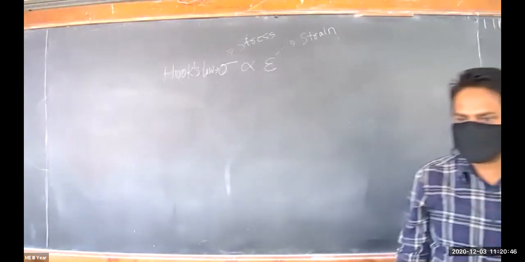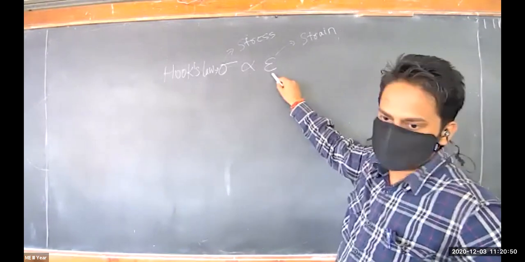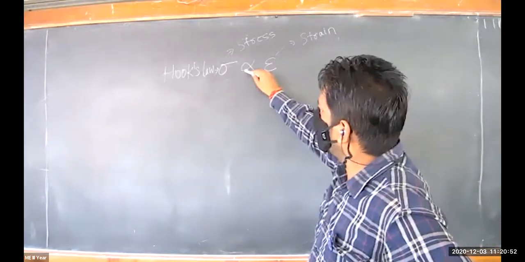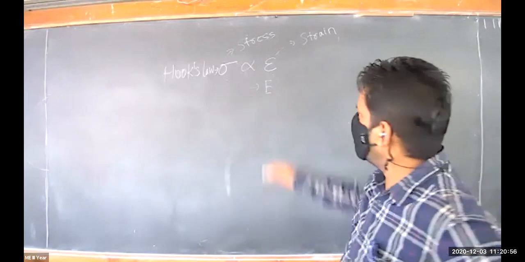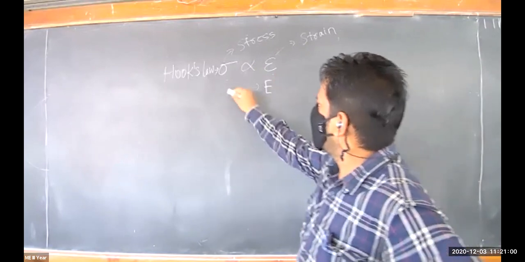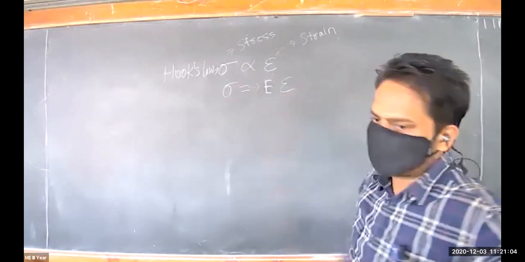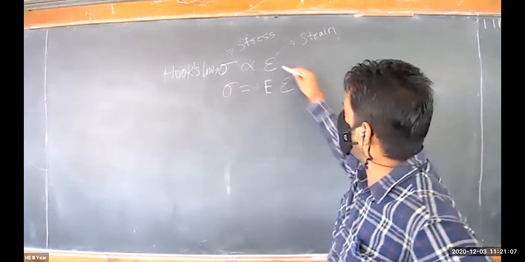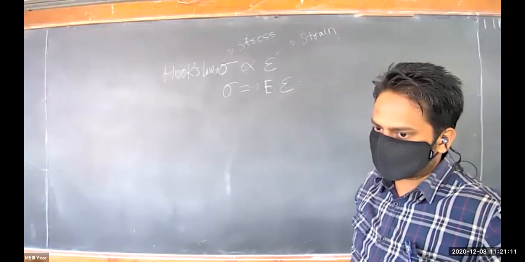As per Hooke's law, we know that stress represented by sigma is directly proportional to strain. So to remove this sign of proportionality, we introduce one capital E, that is your Young's modulus of elasticity. So we can write sigma equals E into epsilon. This is your stress, this is your strain and this is your Young's modulus of elasticity.